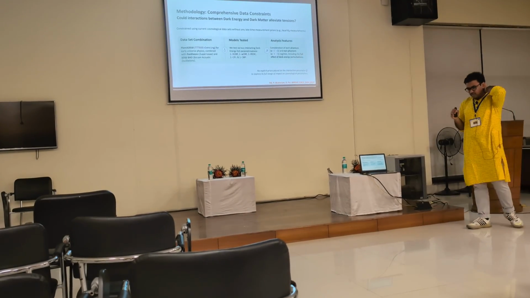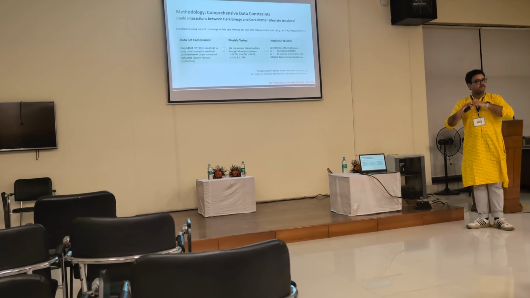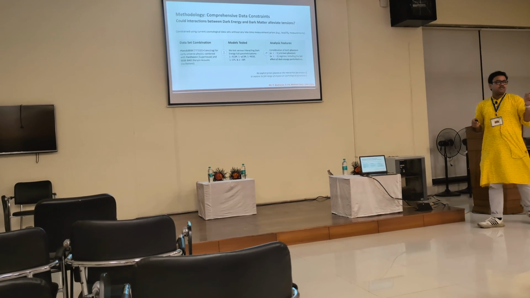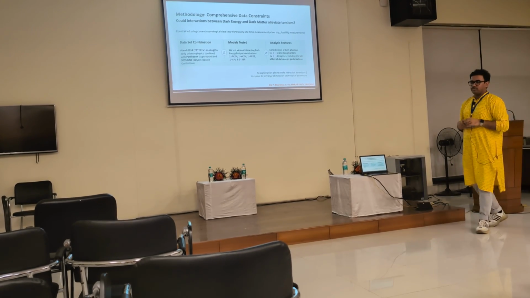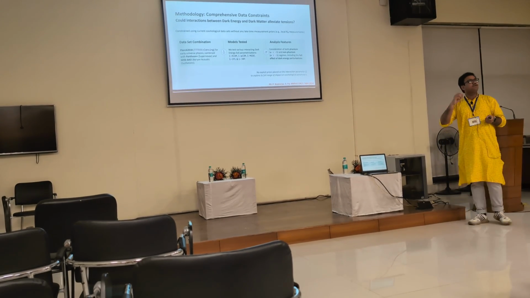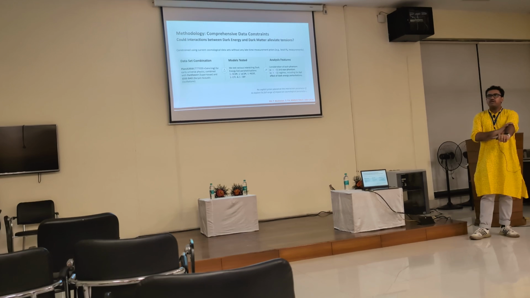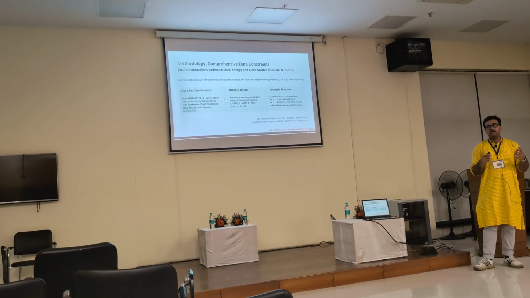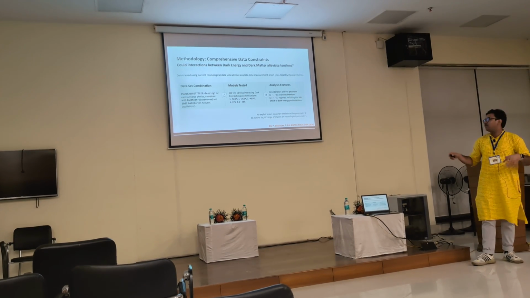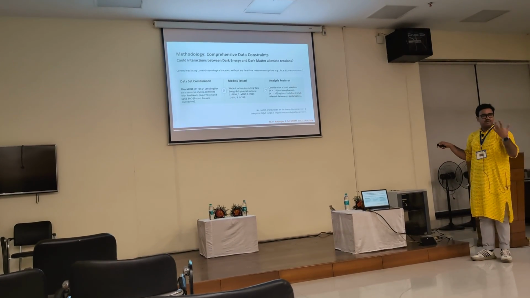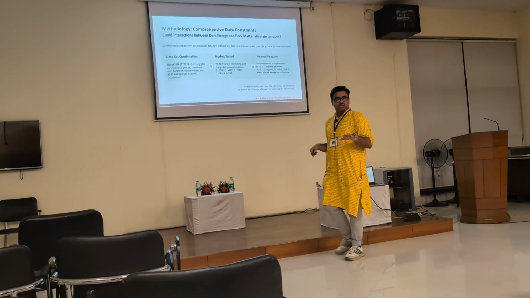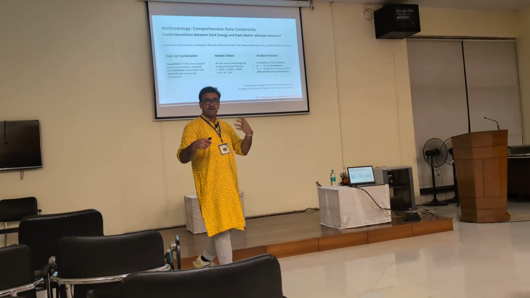And it's not that we are the first ones to be working with these models. There have been multiple studies on this, but our analysis has a few key differences. So to begin with, in most previous studies, people considered the dark energy equation of state to be either lambda or fixed to some value. So let's say wCDM models. We wanted to see what would happen if we consider some dynamical forms of this equation of state. So we considered 5 different cases, including lambda CDM and wCDM, and something called modified emergent dark energy, the CPL parameterization, and the JBP parameterization. This is just to find out if there are any generic trends.